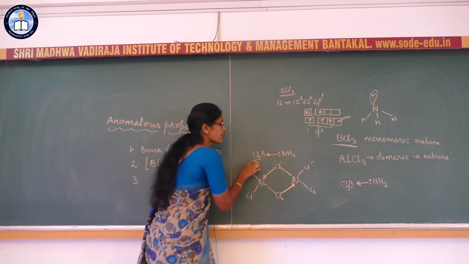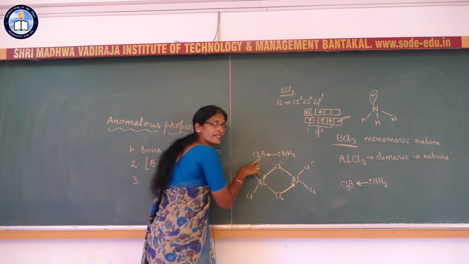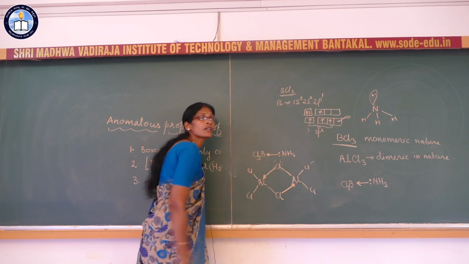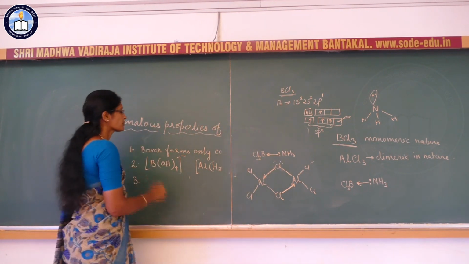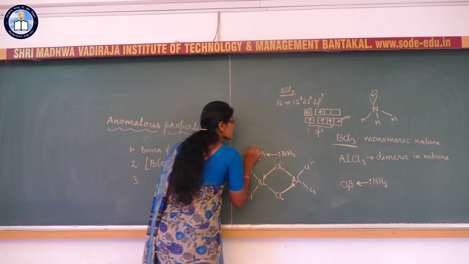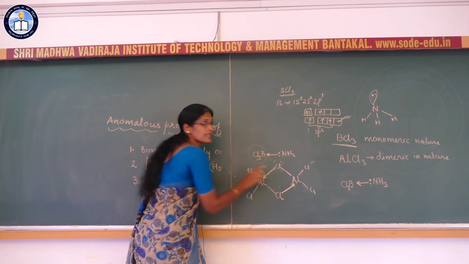But boron trichloride can attain its octet configuration by sharing the electron from a Lewis base. Once again, why is boron trichloride not forming the dimer?